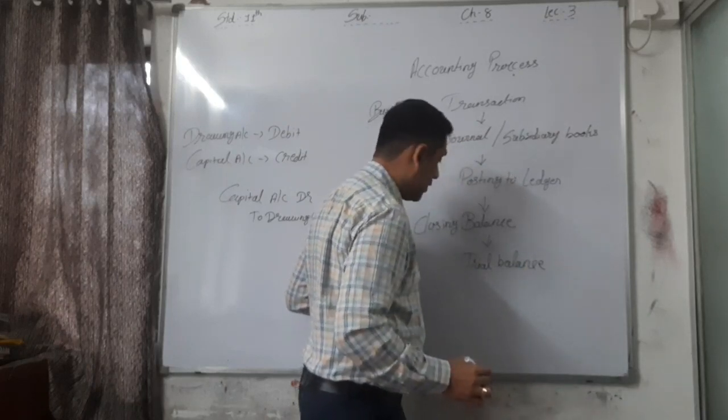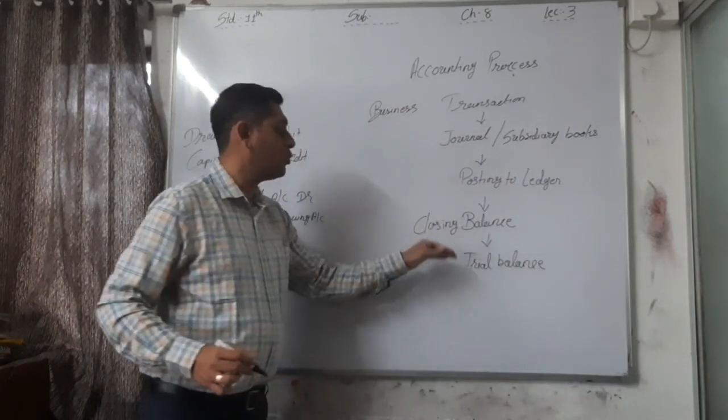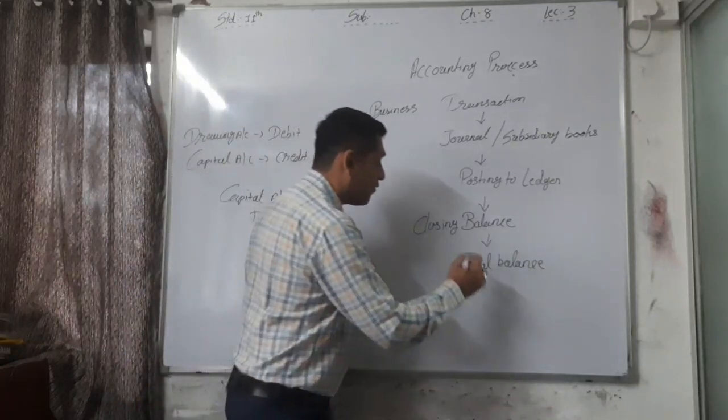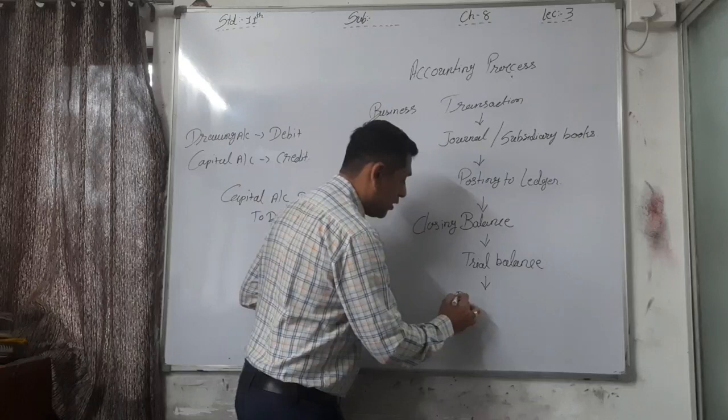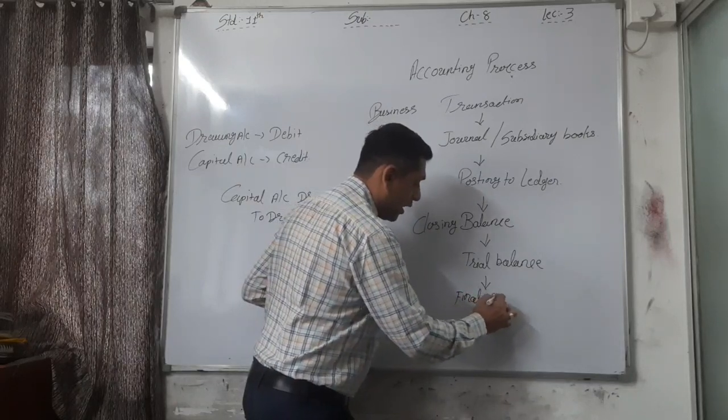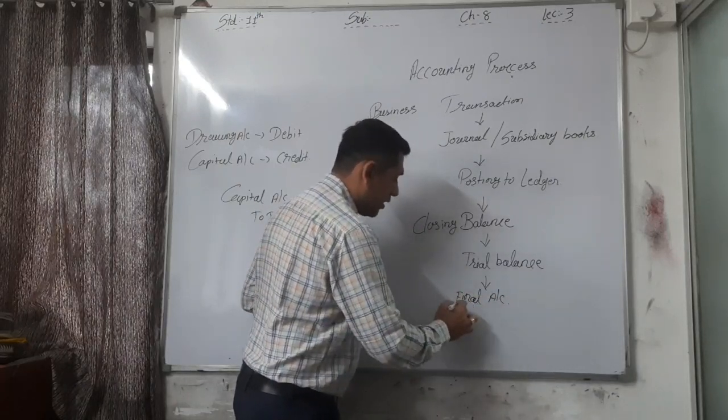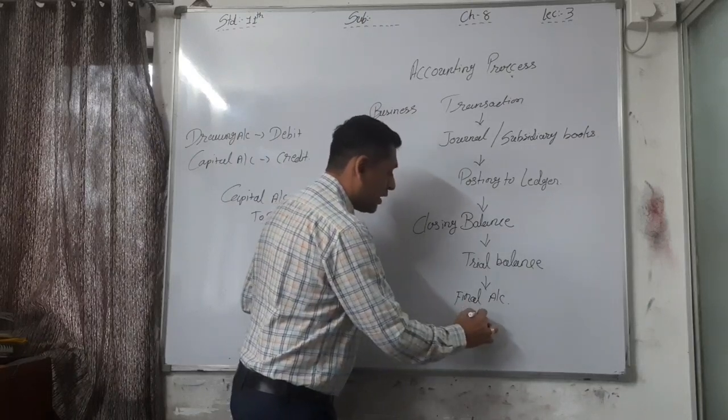This one is the transfer to trial balance. All the closing balances are transferred to the trial balance, and after that from the trial balance, we have to record it into the final accounts. And in the final accounts, 3 accounts are there.